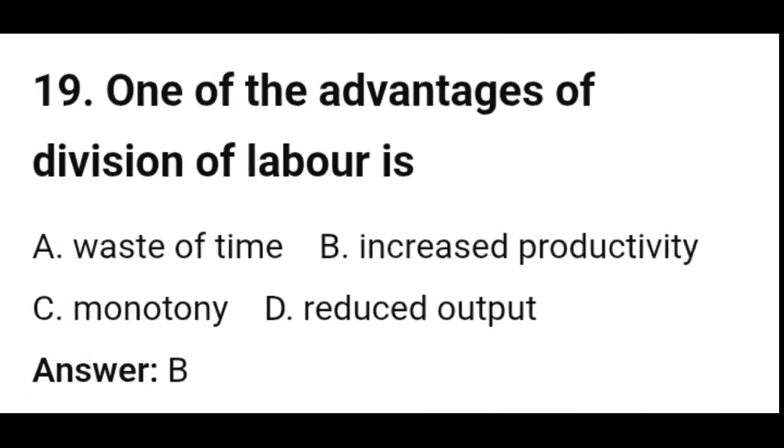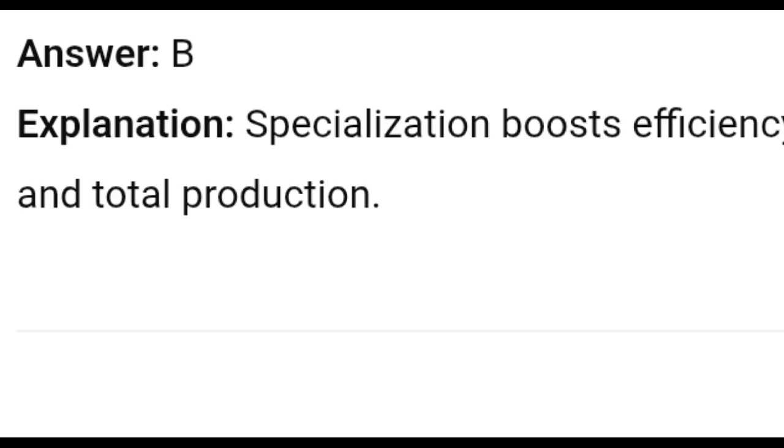19. One of the advantages of division of labor is A. Waste of time, B. Increased productivity, C. Monotony, D. Reduced output. Answer B. Explanation: specialization boosts efficiency and total production.